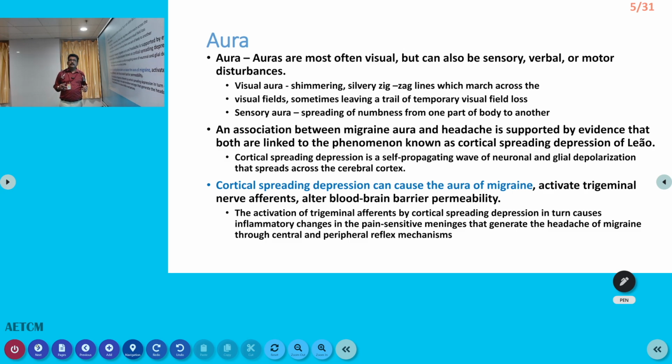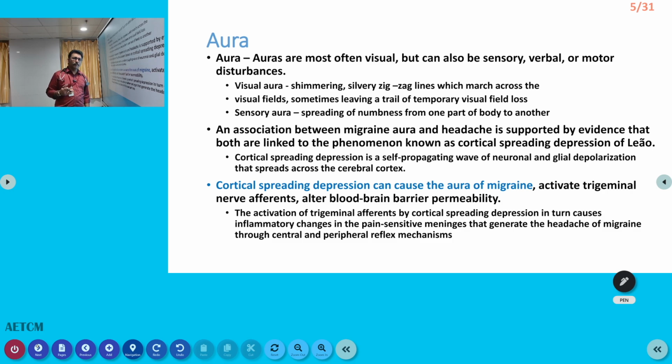Visual disturbances are very classical: zigzag lines in the eyes, black spots, flashing in the eyes, and numbness all over the body can be due to a sensory aura. Most of the time, after this aura, the patient develops headache, and that is the classical form seen in classical migraine.